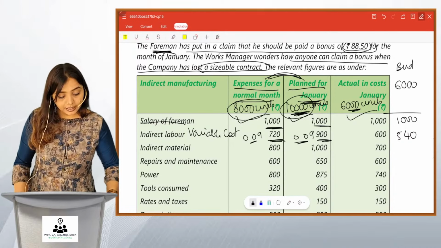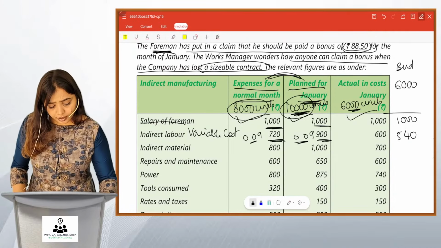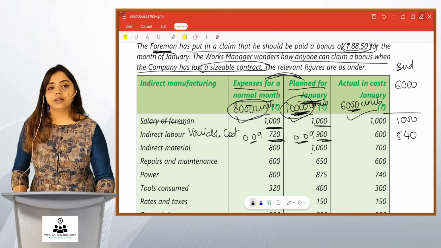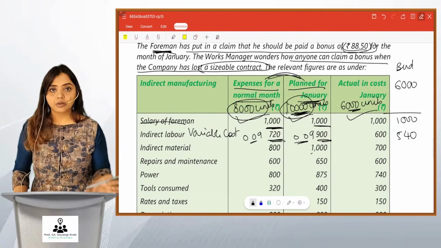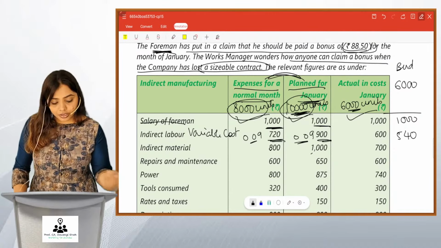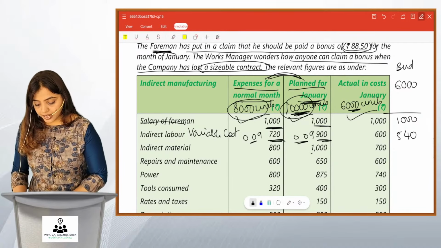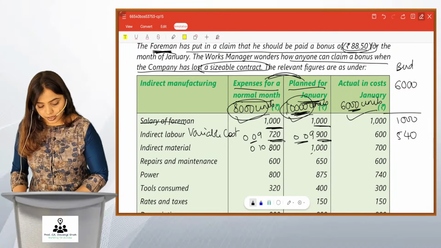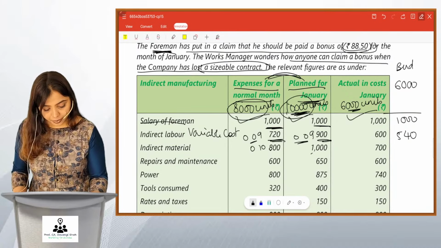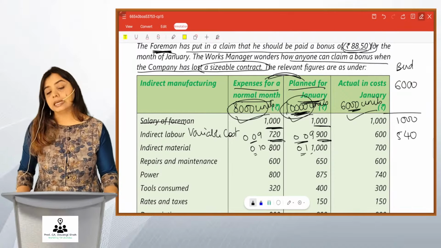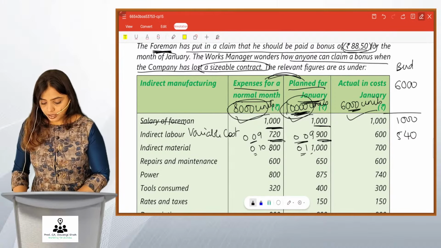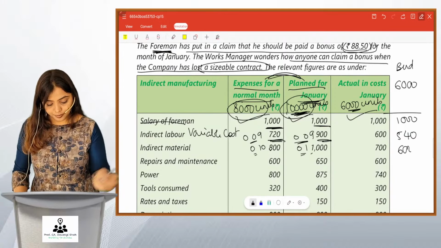Correct? Then indirect material, it is 800 rupees for 8,000 and 1,000 rupees for 10,000. Again, this indirect material does not seem to be fixed. Check out its per unit. 800 divided by 8,000, you get 0.1. And 1,000 divided by 10,000, you get 0.1. Again, per unit is constant. Hence, this indirect material is variable. 0.1 into 6,000, you get 600 rupees.